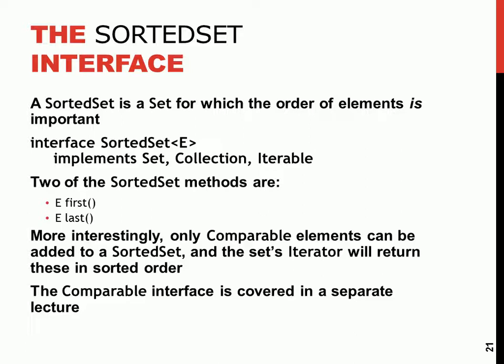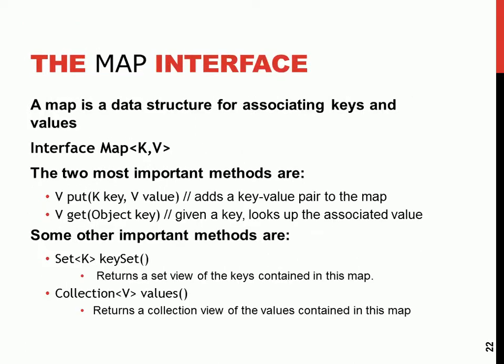So if your class implements the comparable, then that class is what? Comparable. So you can add only comparable what? Elements to what? Sorted set. Because the order is very important. And once you implement that interface, you have to override either the compare or the compareTo method, which will help us to achieve the order feature.